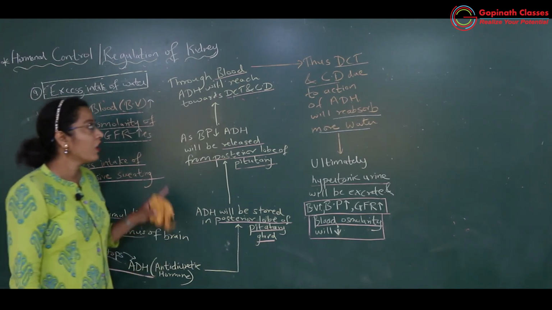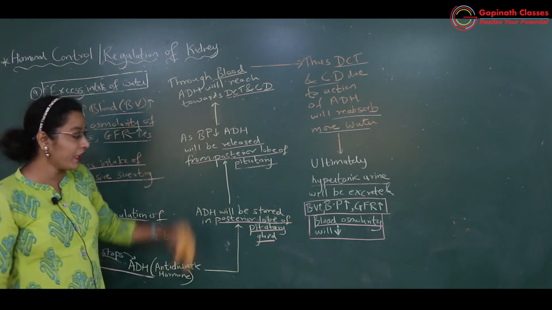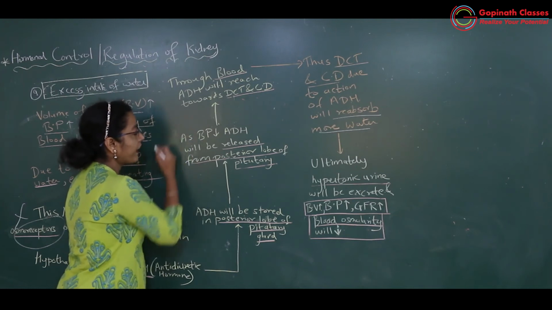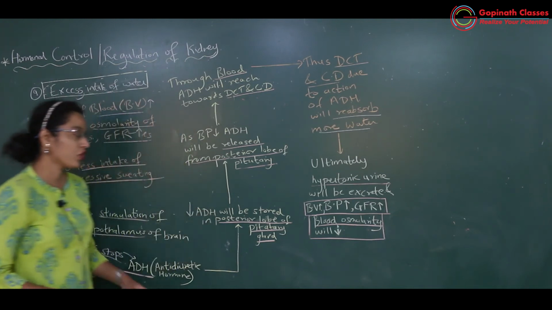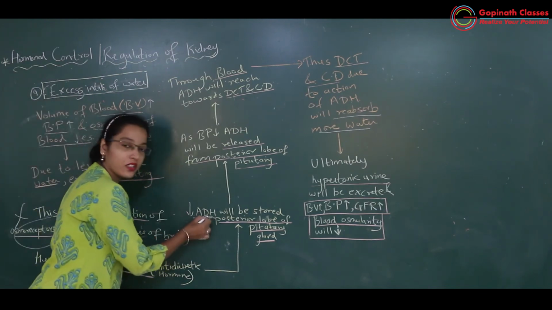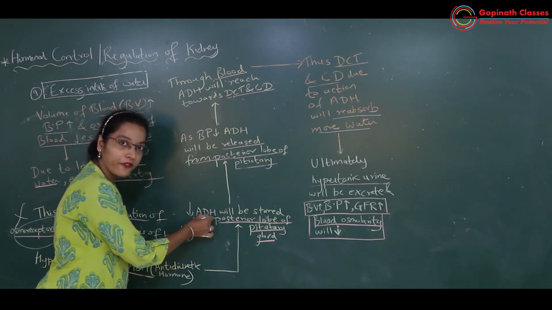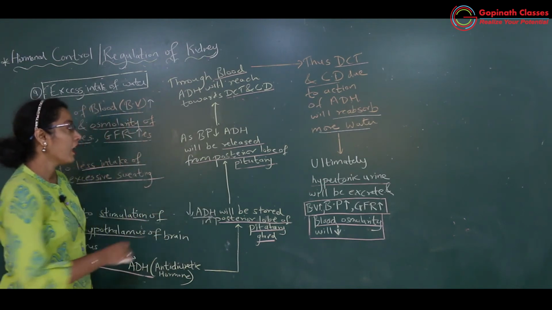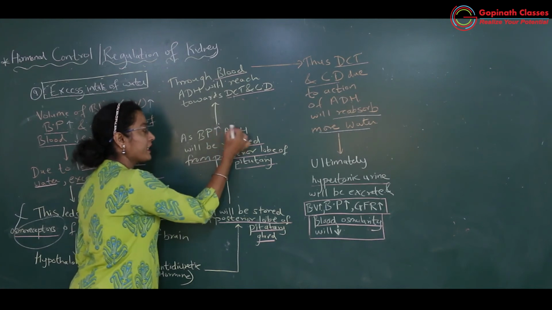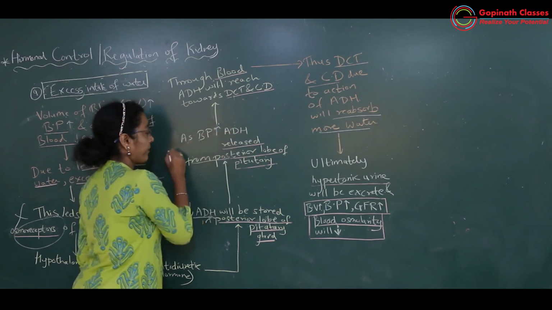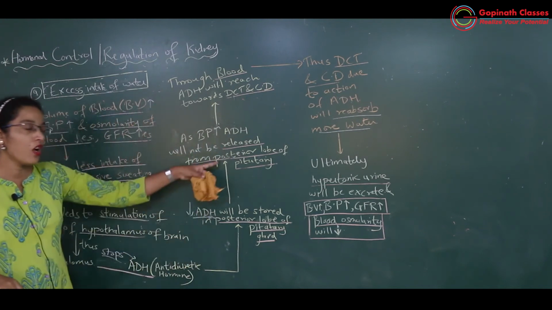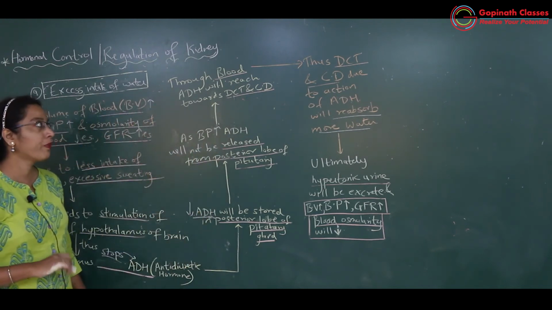And if there is no more secretion of the ADH, there will be less release. Okay, less release of the ADH. ADH will be stored, but quantity which is stored in the posterior lobe of the pituitary will decrease. Okay. So what will happen? यहाँ पे क्या लिखना है? As BP increases, ADH will not be released from the posterior lobe of pituitary.